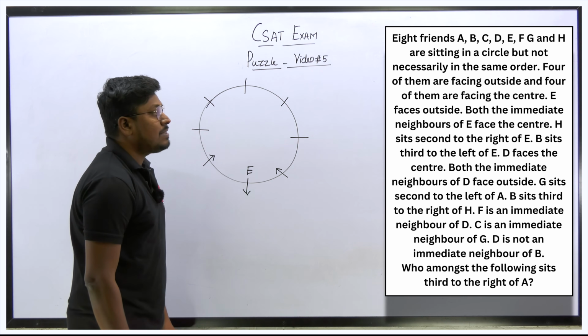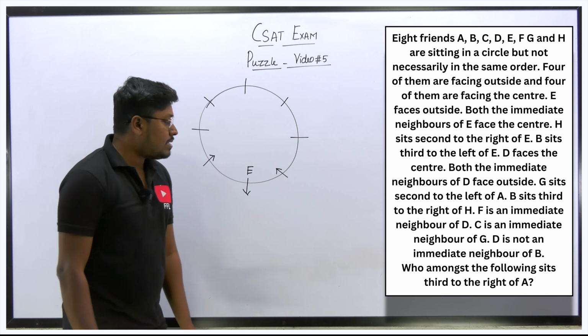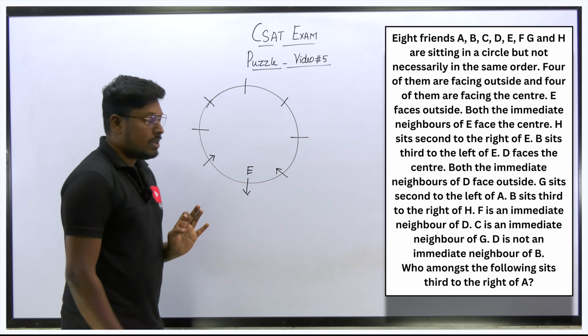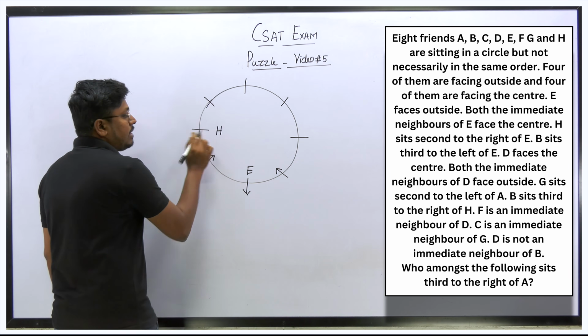Next point, H sits second to right of E. So E's right hand side at the second place is for H. We know that the person E is facing outside, so this will be the right. The second place on the right is H, and this will be the place for H.